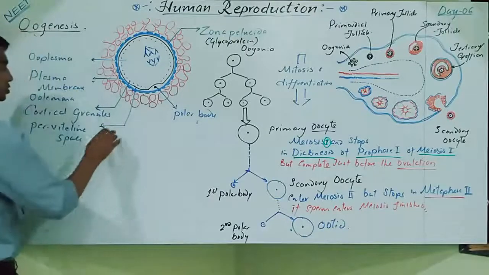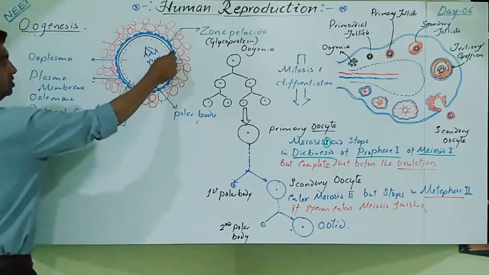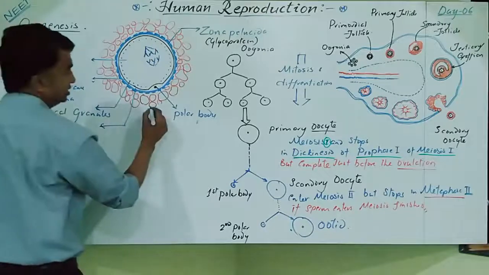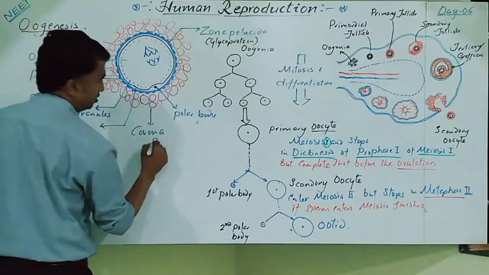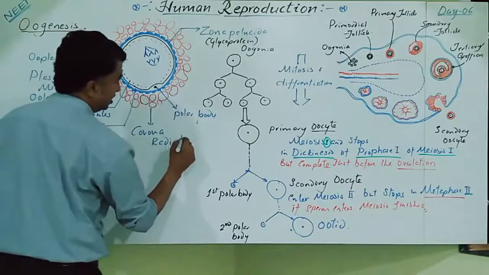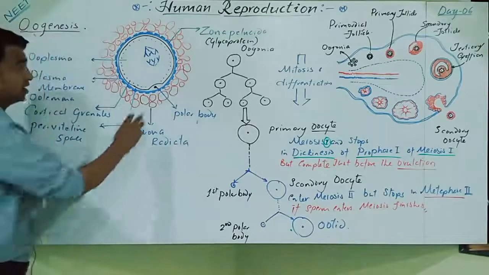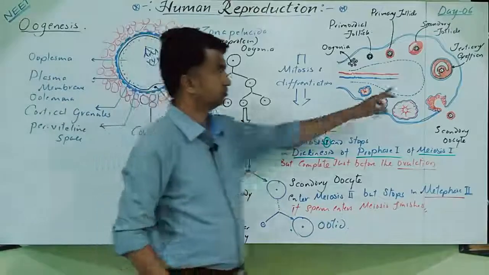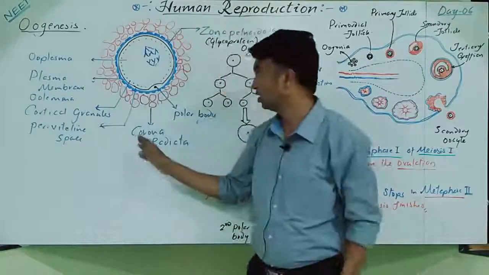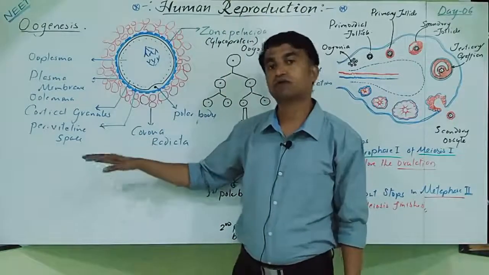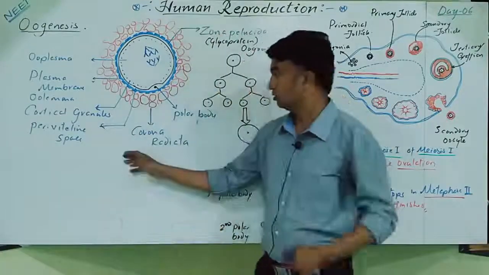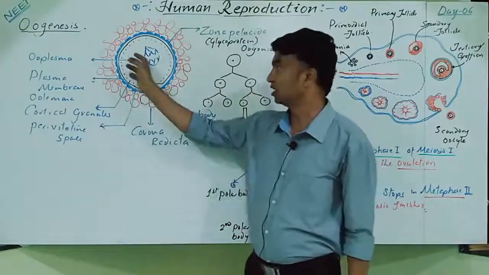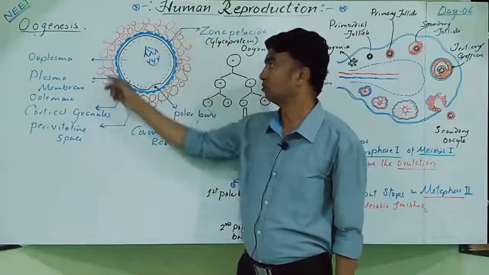Outside the zona pellucida, these cells are called the corona radiata. These are nothing but the follicular cells which are present surrounding it. So this is the structure of the ovum. Actually, it is the structure of the secondary oocyte. So inside, the secondary oocyte is there, the polar body is there, surrounded by the zona pellucida